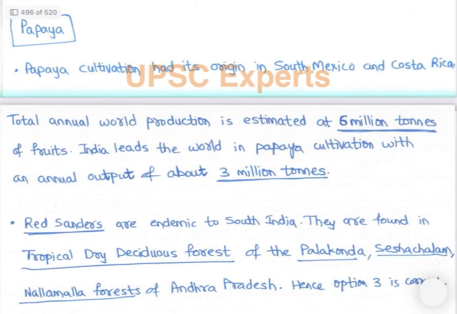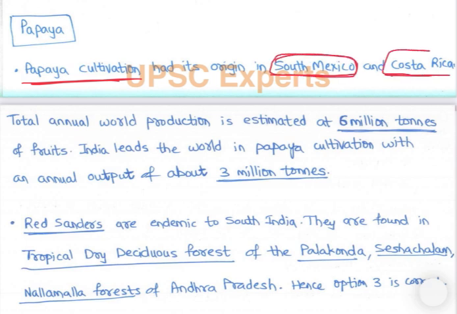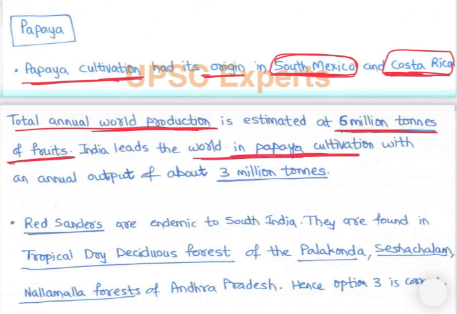Then papaya cultivation had its origin in South Mexico and Costa Rica, right? Origin in South Mexico and Costa Rica, so it did not originate in India. Total annual world production is estimated to be 6 million tons of papaya fruit. India leads the world in papaya cultivation, with an annual output of about 3 million tons, that is 50% of the papaya production is happening in India, right?